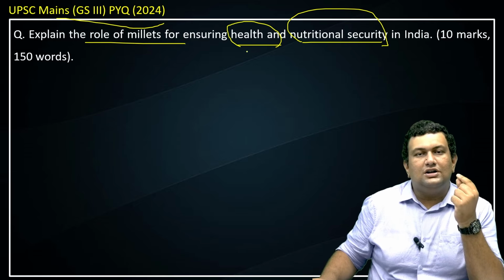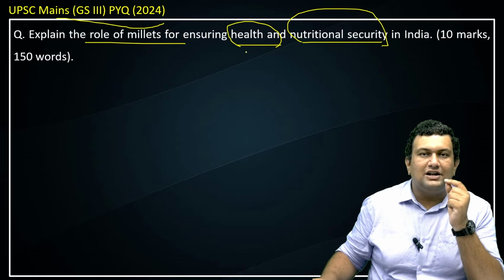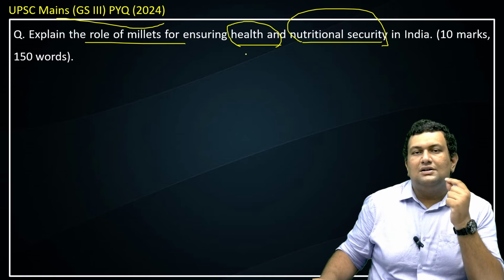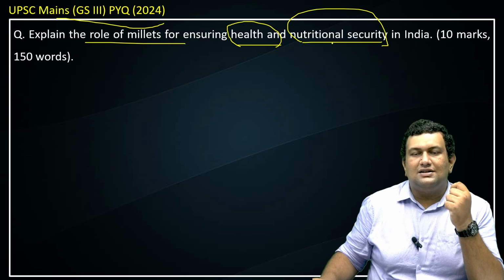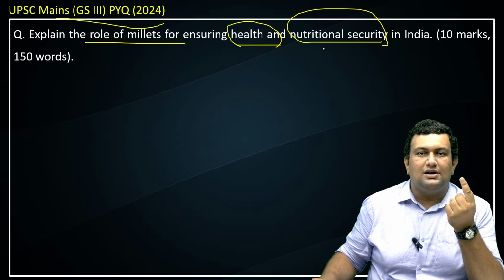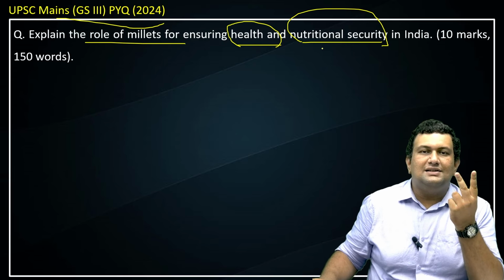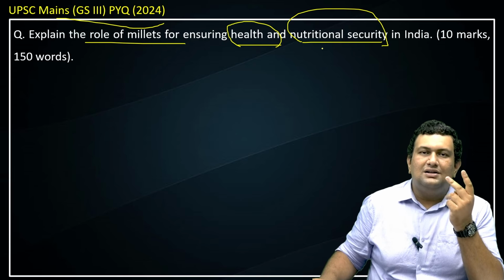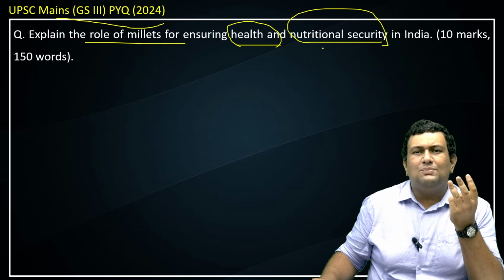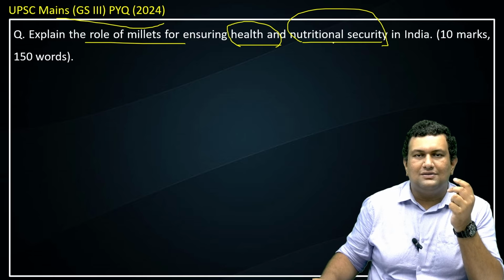Second, you can talk about they have high fiber content, so it helps in weight management, etc. Third, you can also talk about they are very good for heart health, so it reduces the cholesterol levels and all. Under the next heading, that is nutritional security, you can talk about they are a good source of proteins. Second, they are also a good source of micronutrients such as iron, zinc, etc. Third, it provides food security even during adverse climate. For example, they are resilient to adverse climate such as droughts, etc.